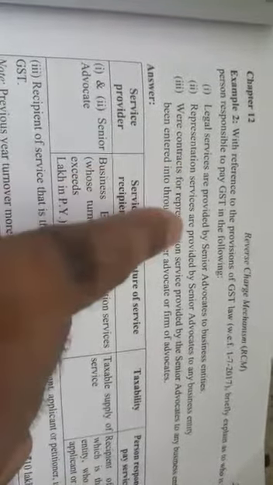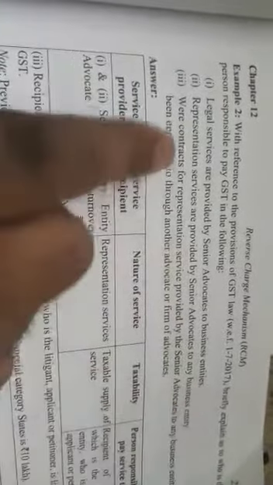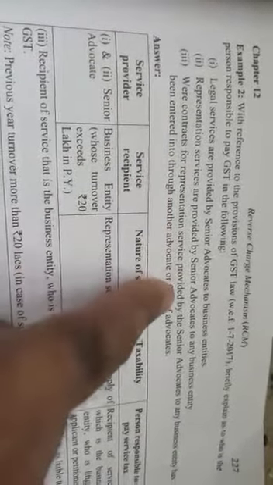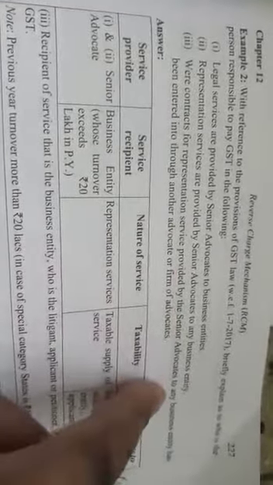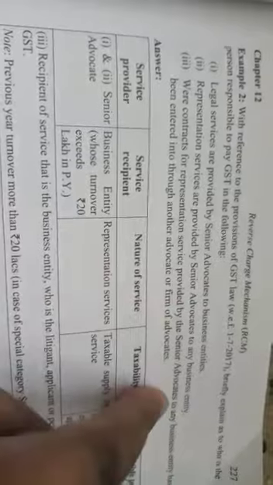Number 2, representation services are provided by a senior advocate to the business entity. Number 3, where the contract for representation services provided by the senior advocate to any business entity has been entered into through another advocate or firm of advocates.